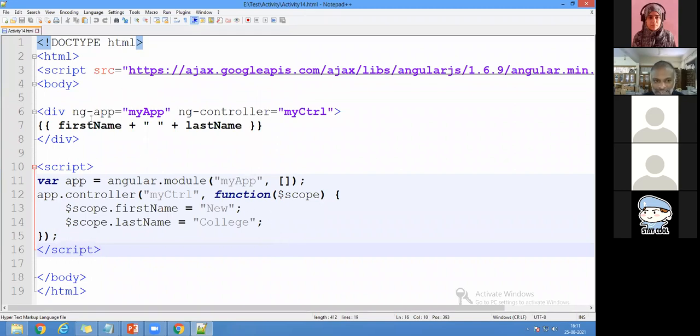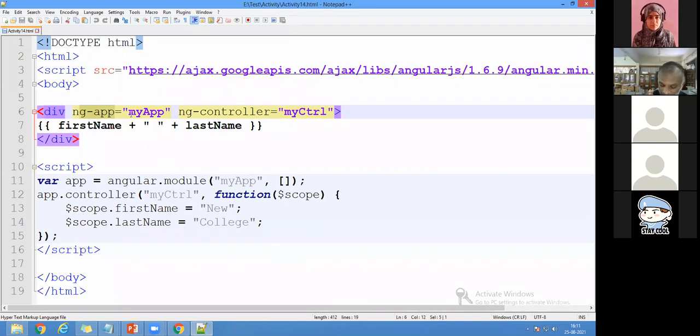Now you see, ng-app I have given. Till now, through all the 13 exercises, I have given ng-app as empty. I have not given ng-app, that is, the next generation of an application, with any name. But this is the first program where I'm going to give a name. So what is my name? It is called my app.